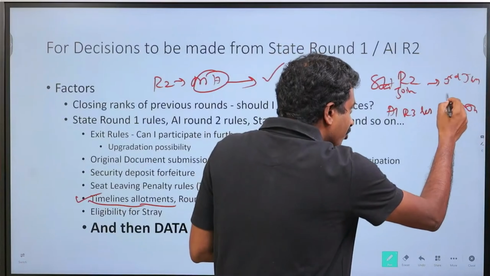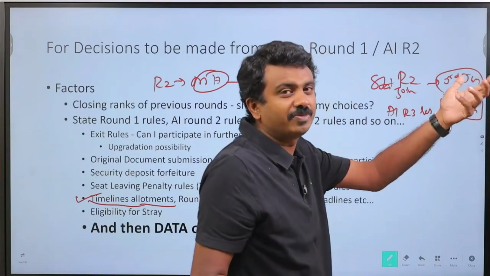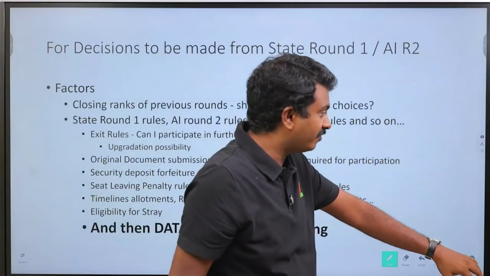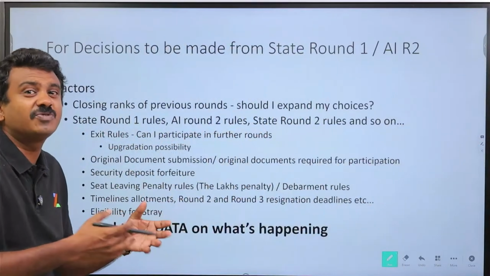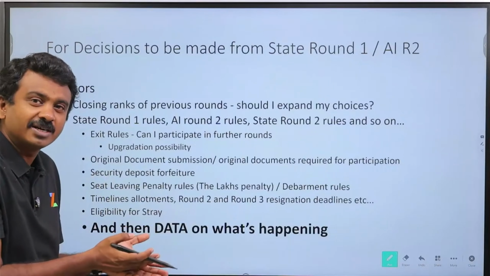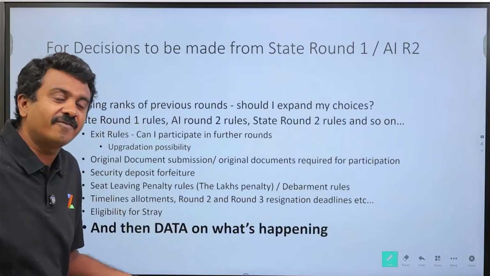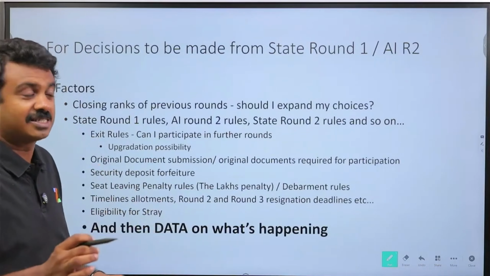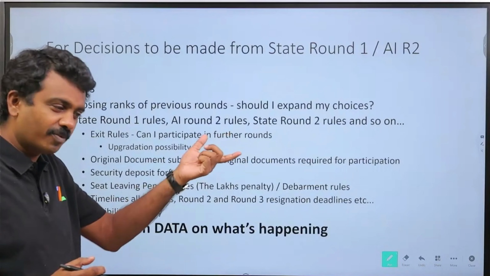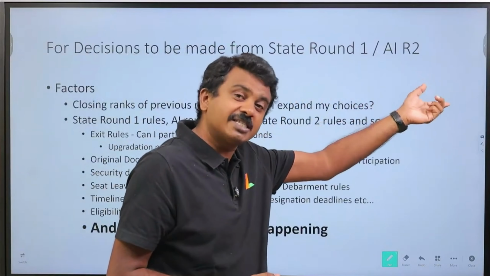Now there is a confusion here, but at least I am clear that there is a confusion and I have to do something about it with the authority, or manage it accordingly. At least we know that a problem exists, and then I can take a decision. When there is no information, I will take a blind decision, and that may not work out, and that is a risk. Here at least we know there is a problem, so we will be looking at a change in the state round 2 resignation deadlines and then move on.